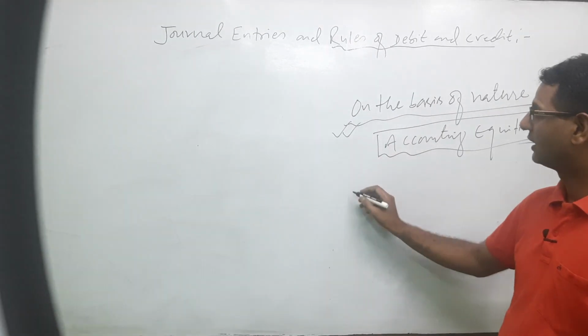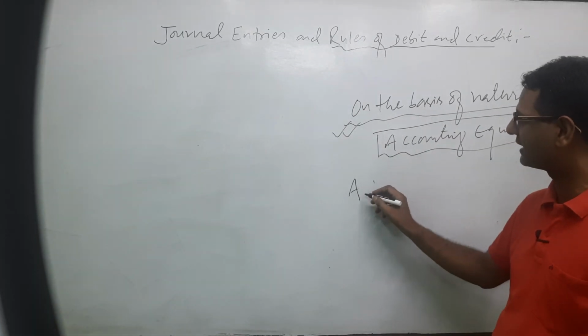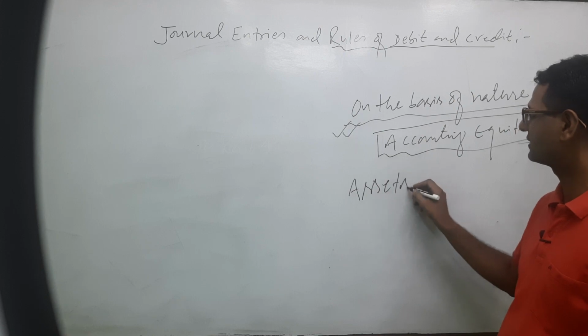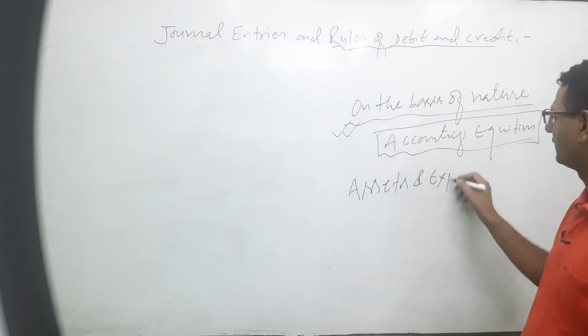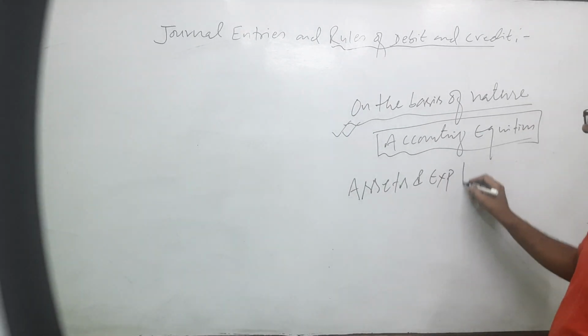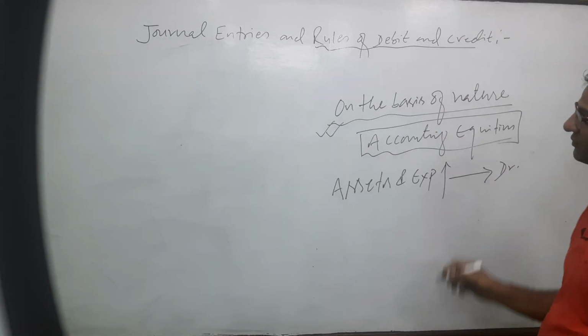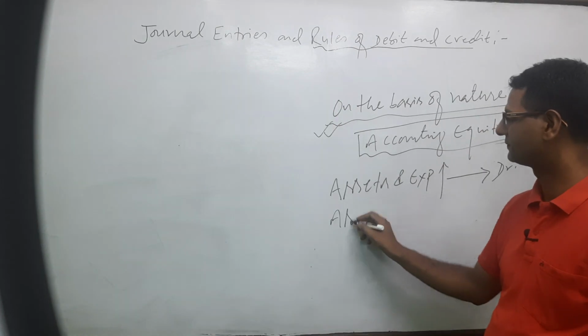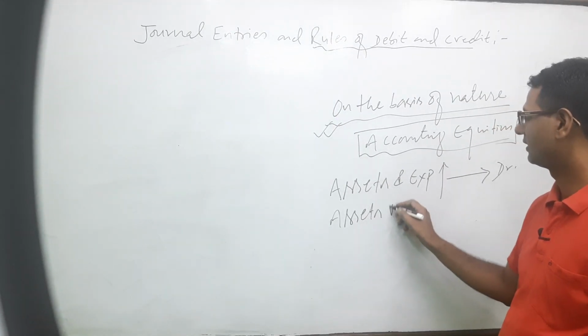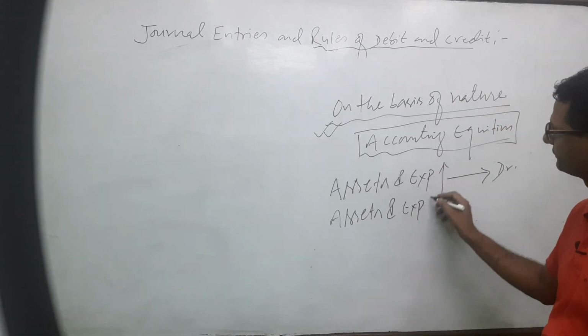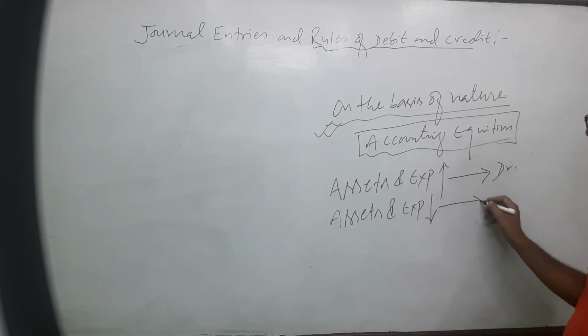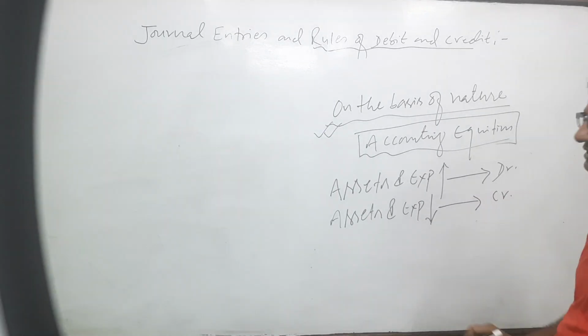Assets and expenses or losses, if increase that we have to debit. Assets and expenses if decrease, that is credit.